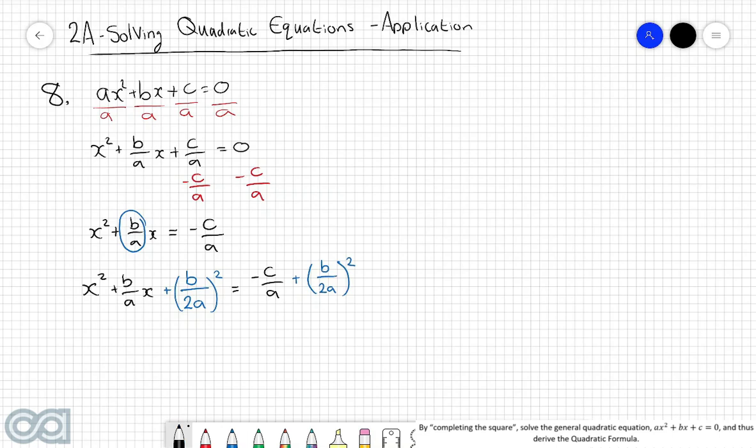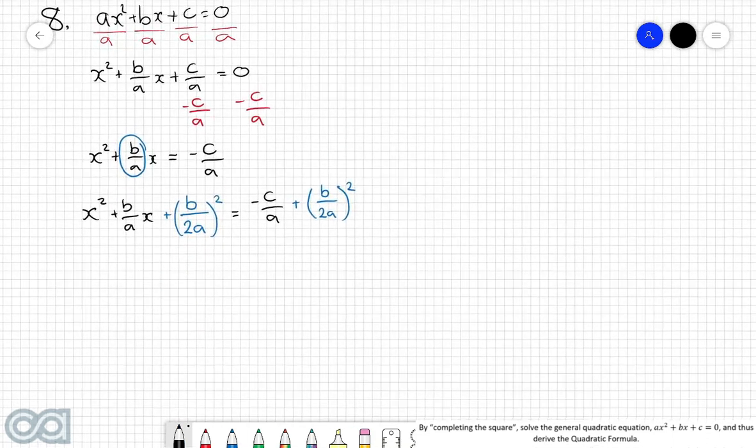Next really, really important step, the left-hand side. Now that we've got it in this particular format here, if you may recall, this is now where we can use the method of perfect square factorization. And if you recall, when we have it in this particular format here, we can factorize this down to x plus, then whatever this thing here is, which is b over 2a, and then we square the entire thing. So that method of perfect square factorization applies here as well.